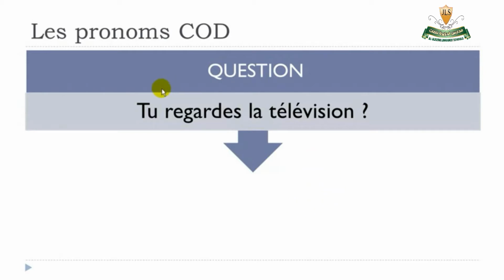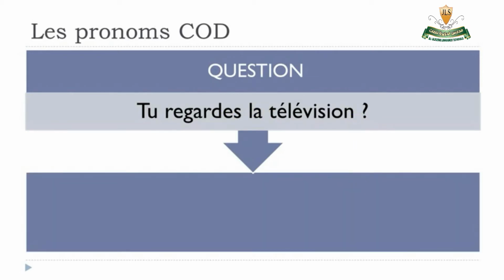Okay, so it's a question and it's tu regardes la télévision. Okay, so tu regardes, regarder is to watch, la télévision. So if we look at this question, and then we want to define all the elements, the first thing that we've got in this sentence is tu. Okay, so it's here, and it's sujet, so the subject of the sentence here.